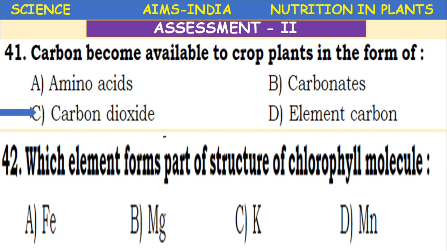Next, which element forms part of the structure of the chlorophyll molecule? Iron, magnesium, potassium, manganese. So here, magnesium.